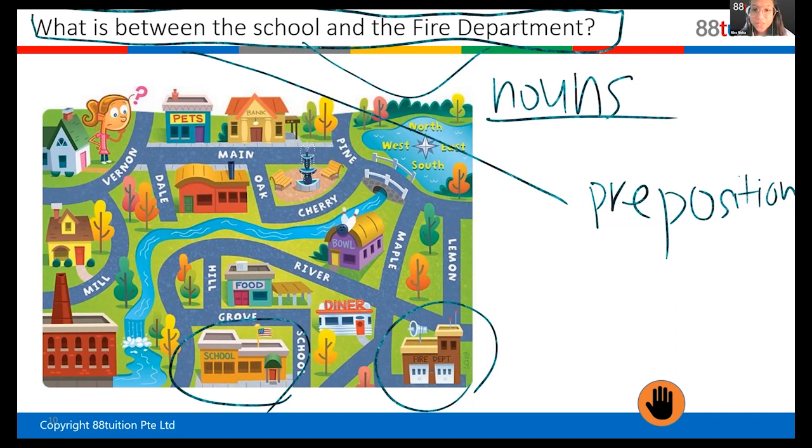Yes, but I didn't ask you to give the answer. Yeah, the answer is diner. So you can see diner is between, right? Between school and fire department, in the middle. It's a diner. Yes, very good. But next time don't answer for all the people. Okay, let other people try.